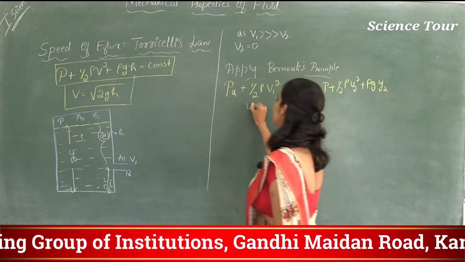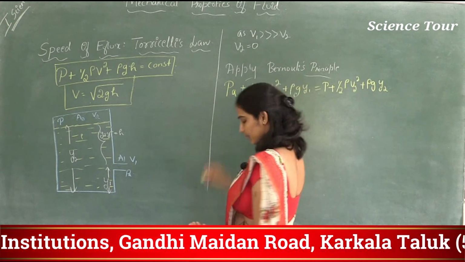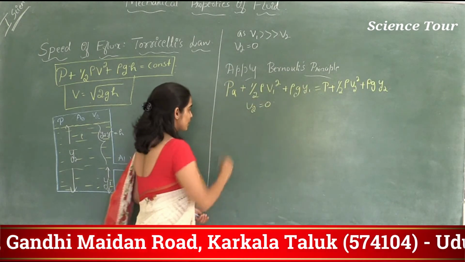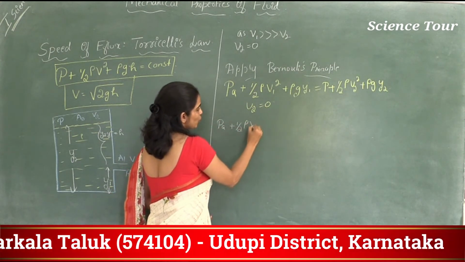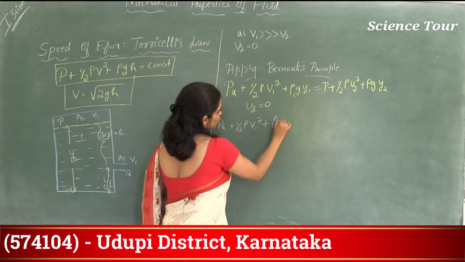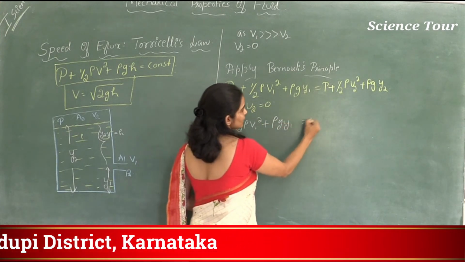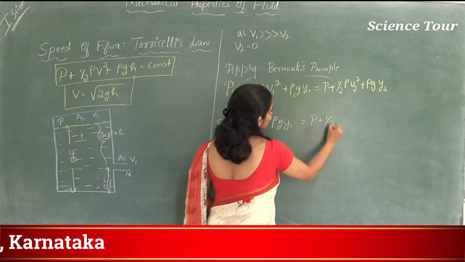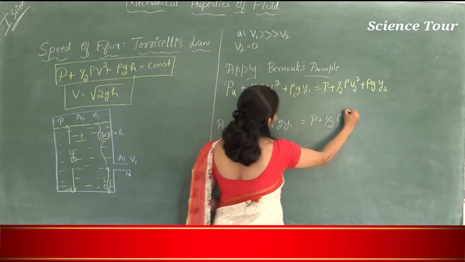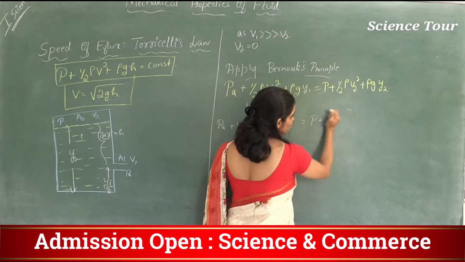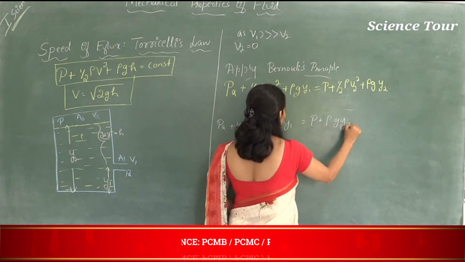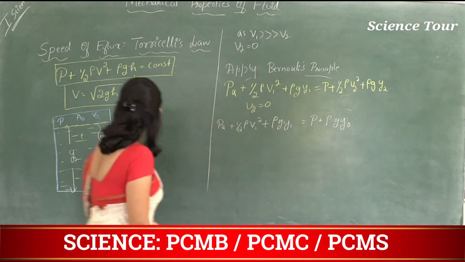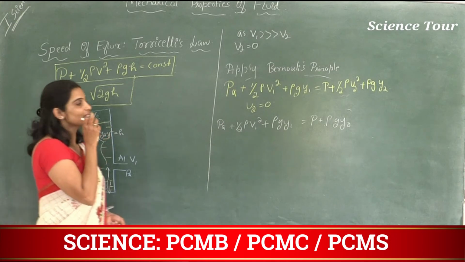So here V2 is 0. What will be the equation? The equation will be PA plus half rho V1 square plus rho g Y1 is equal to P plus half rho V2 square. So this is 0, so the whole term becomes 0. Then rho g Y2. We know that Y2 minus Y1 is H.